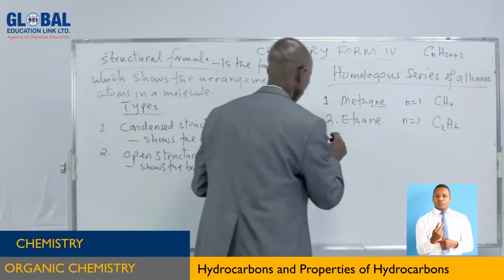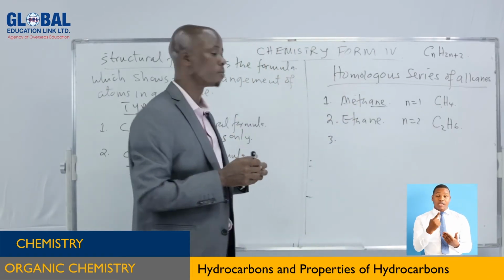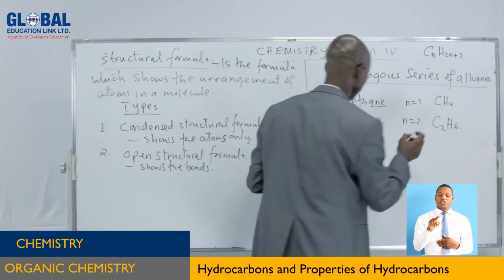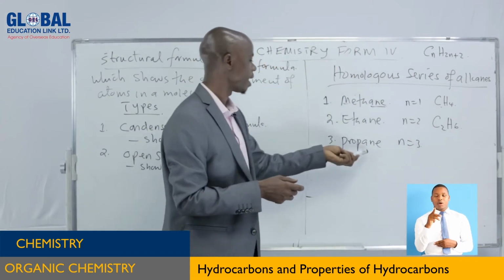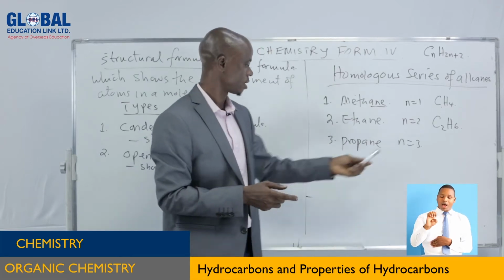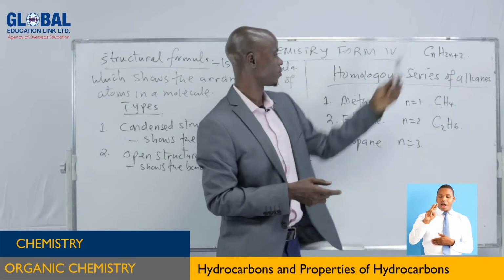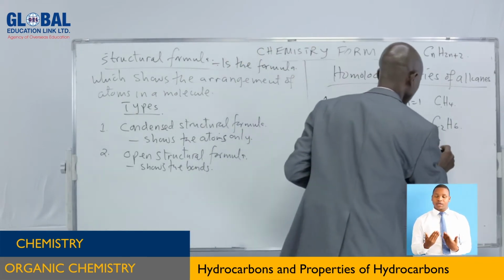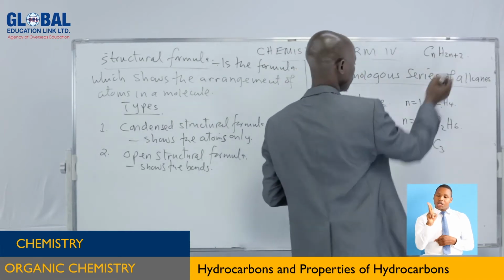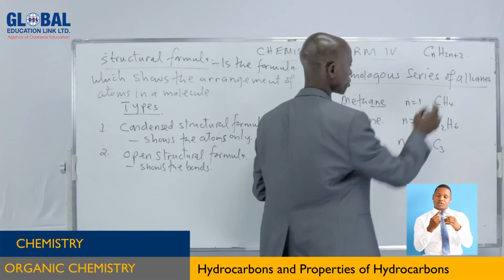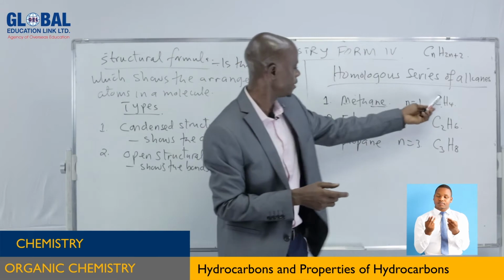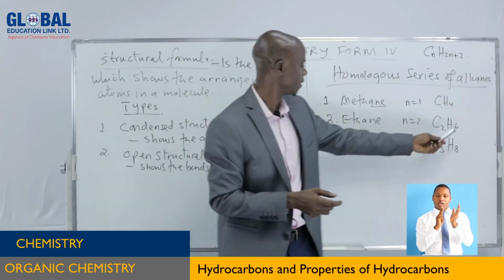Let's go to the third one. The third one, we have propane. Propane, which is n equal to 3. Prop means 3. Ane means alkane. Therefore, this is an alkane with 3 carbon atoms. Substitute this n into this formula. What are you going to get? C3, and 3 times 2 is equal to 6, plus 2 is equal to 8. So we have C3H8. So can you see the difference? The difference here is 1 carbon atom, and the difference is 2 hydrogen atoms.